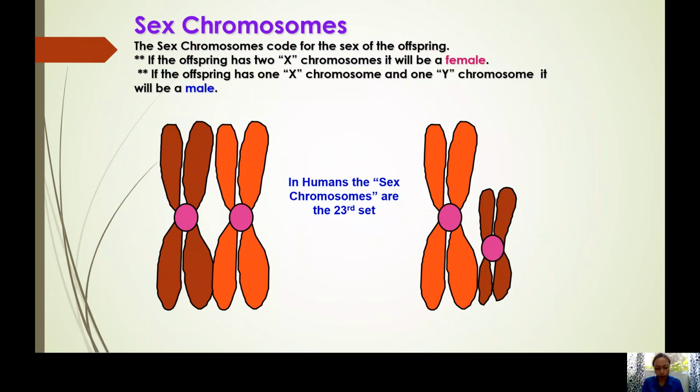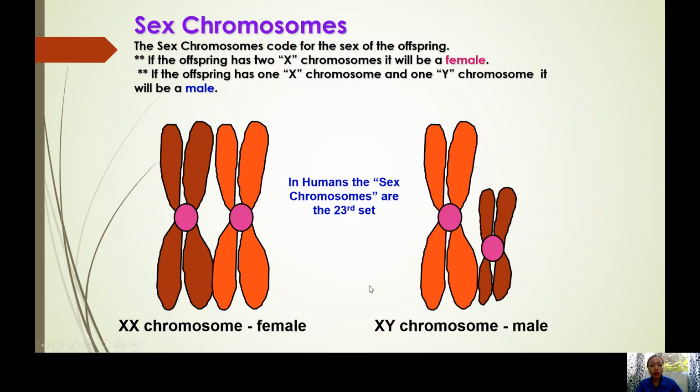But when we say sex, what is your sex? I am a woman. I am a man, no? Because that is purely based in your sex chromosome. That is in the 23rd. When we say male, class, okay? When we say male, XY. When we say female, XX. Okay? Remember that one? A female sex chromosome is XX and a male sex chromosome is XY.